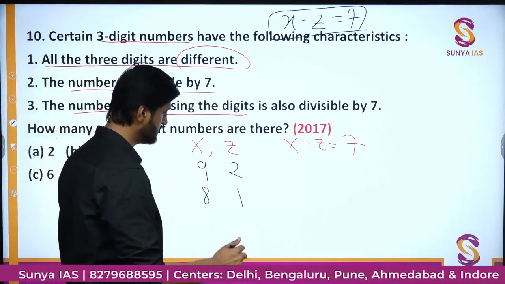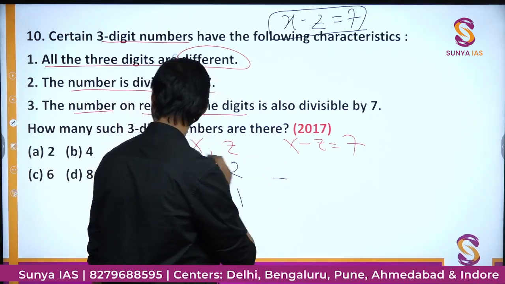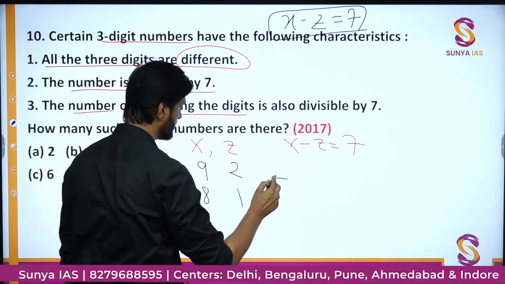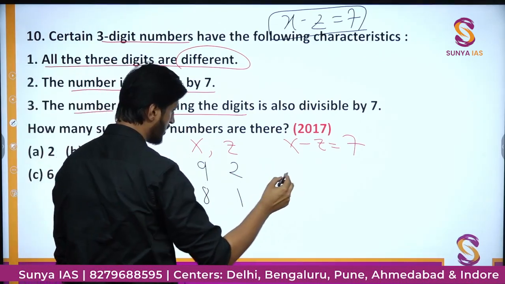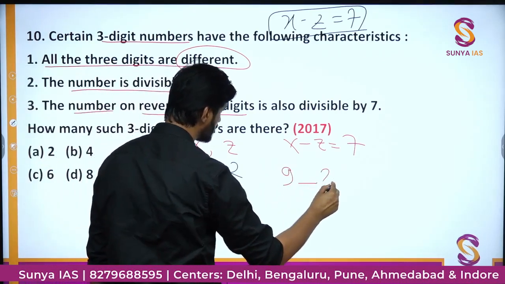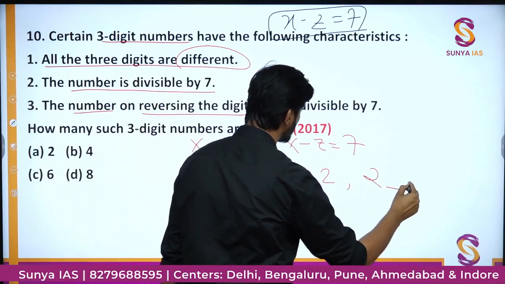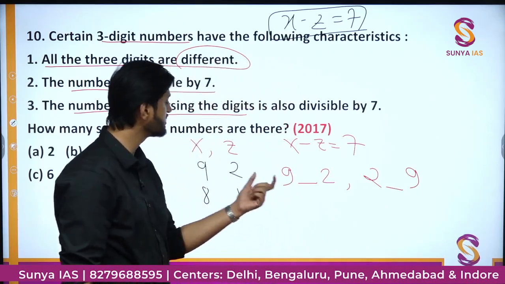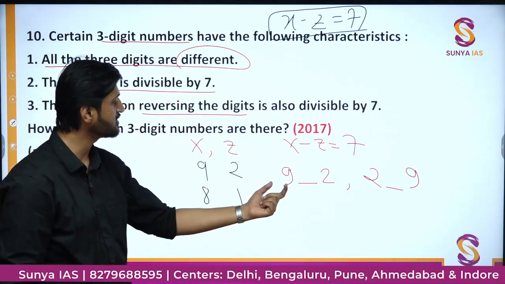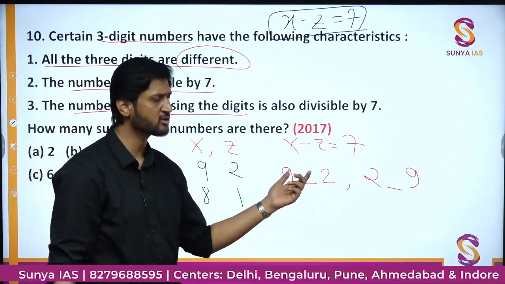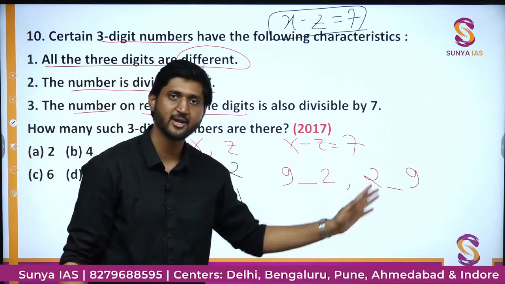We can say that one of the numbers can be of the form 9 blank 2, this is one 3-digit number, and another number could be 2 blank 9. Okay, so x and z were terminal numbers, the first and the last digit. So one number can be formed as 9 blank 2, blank is the middle number that we have to find, that is y, and the reverse order will be 2 blank 9.